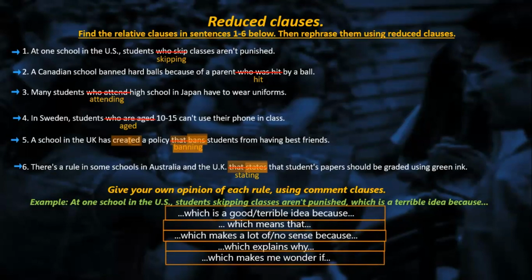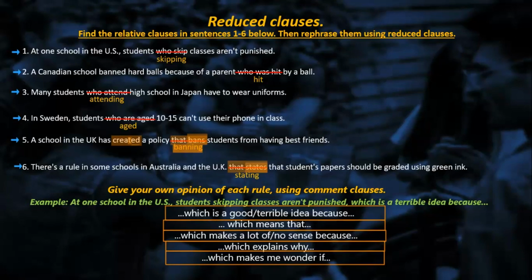Okay, and at one school in Cucuta, students can't use cell phones because they are punished, which is a terrible idea because to me it is a learning tool, because cell phones are learning tools.